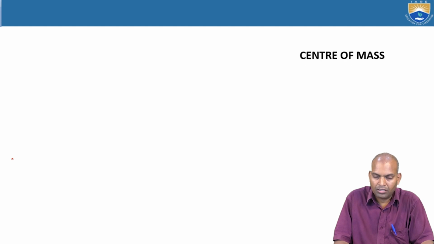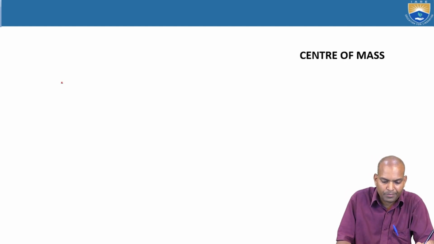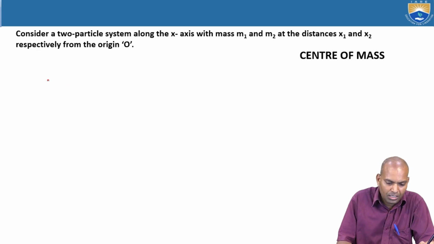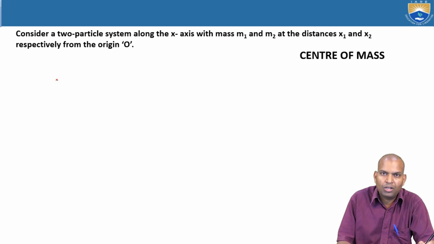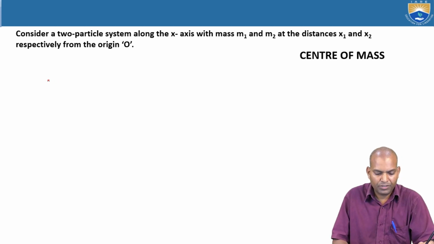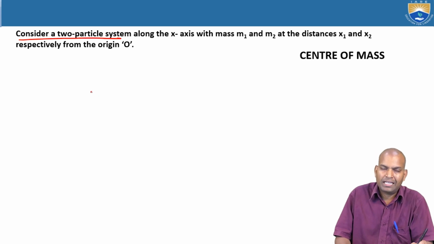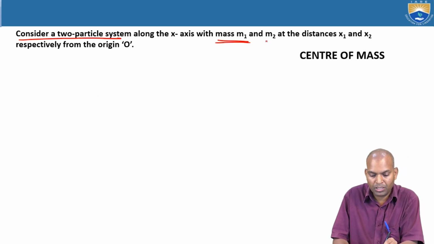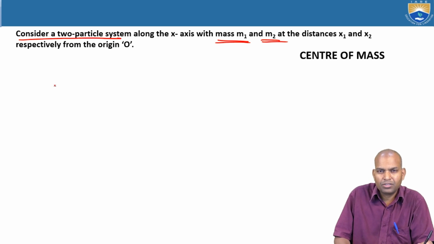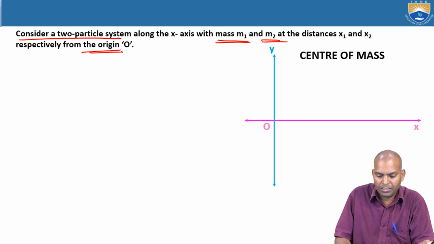Next, coming to the particles of a rigid body under motion, the center of mass. Consider the center of mass of a two particle system along the x-axis, with masses m1 and m2, at distances x1 and x2 from the origin O. The m1 is at a distance of x1, and m2 at a distance of x2.